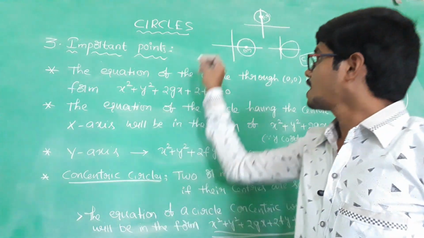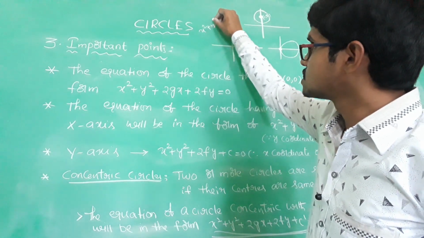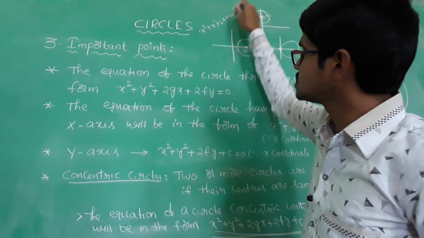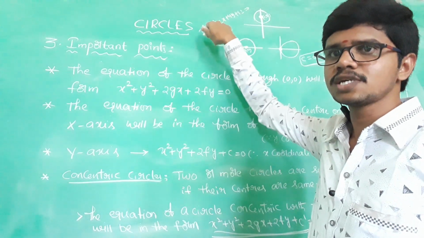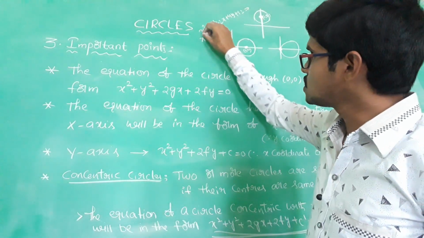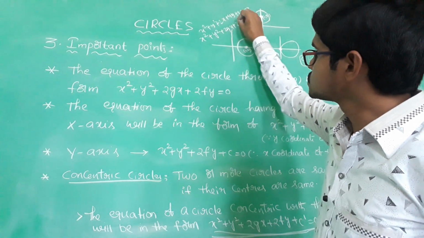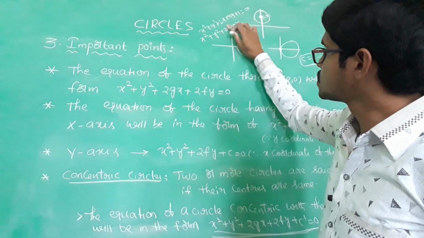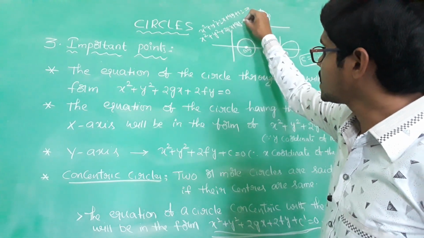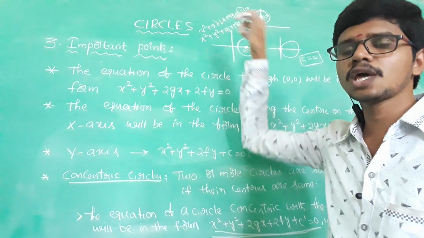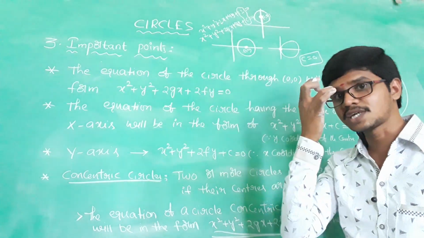For example, x square plus y square plus 2x plus 4y plus 12 equal to 0 is the equation. There is no change in the remaining coefficients, so only the constant will change. This type of circles are called concentric circles.